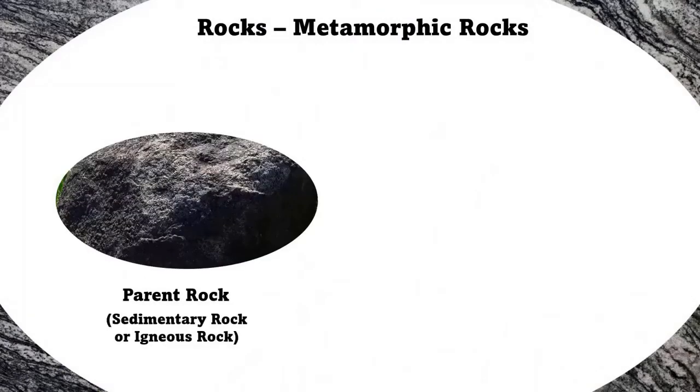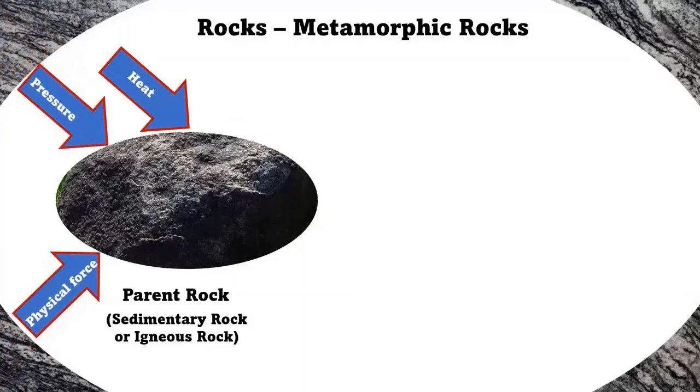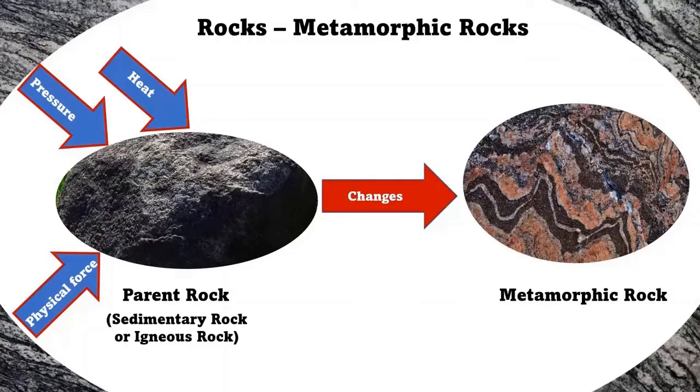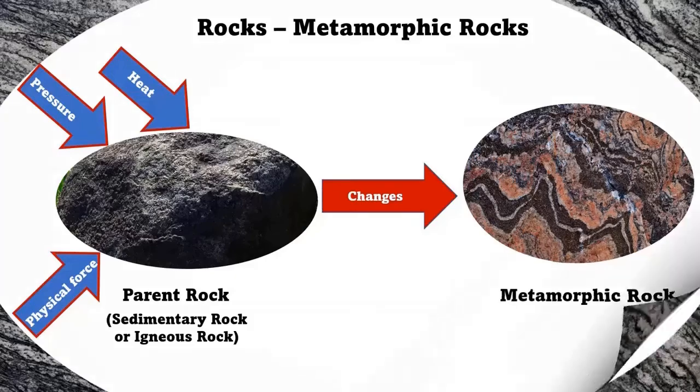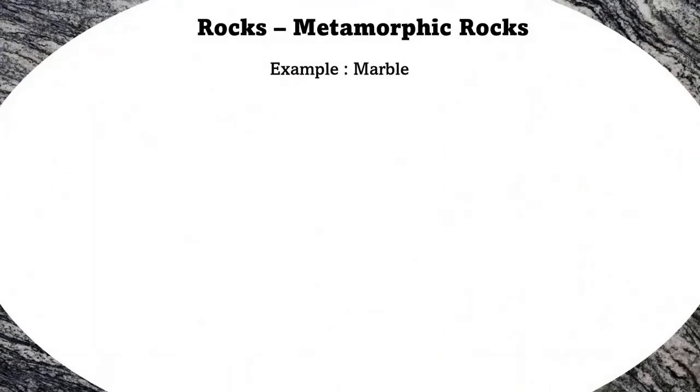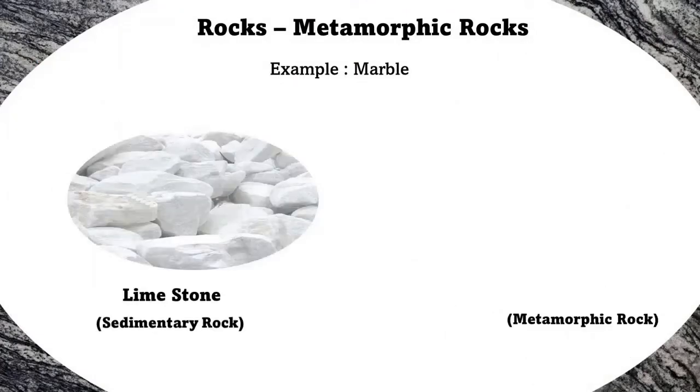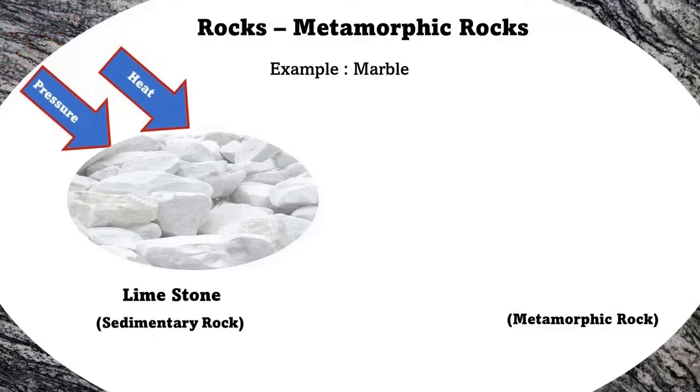Now, metamorphic rock. Metamorphic rocks are formed when an existing rock changes due to heat, pressure, or some other physical force. Metamorphic rocks arise from the transformation of existing rock types in a process called metamorphosis, which means change in form. Examples of metamorphic rocks are marble and slate. Now we're going to see the example marble. Marble is formed when limestone changes due to heat, pressure, or some other physical force.